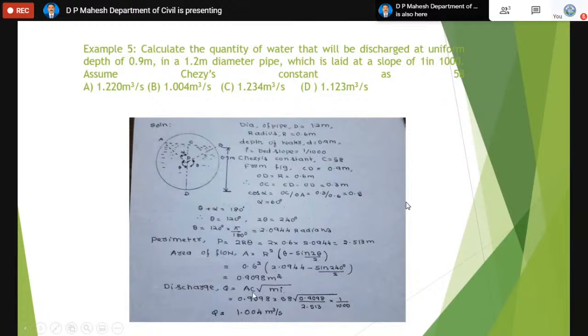So Q equals A C root of M i. A means area of flow, C means Chezy's constant, M is the hydraulic mean depth, which can be calculated by the formula A by P, capital A by capital P. And i is the bed slope. Then the discharge will be 1.0404. Now look at the answer. 1.0404 is there. That is the second option, which is the correct answer.